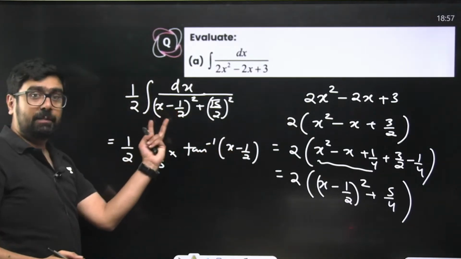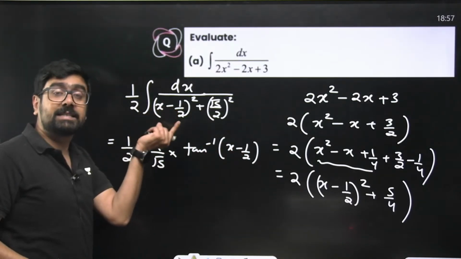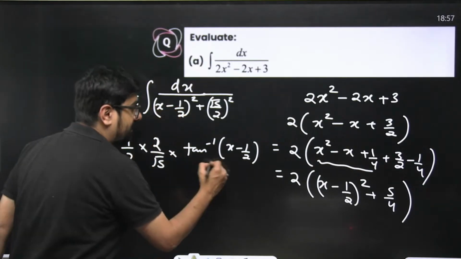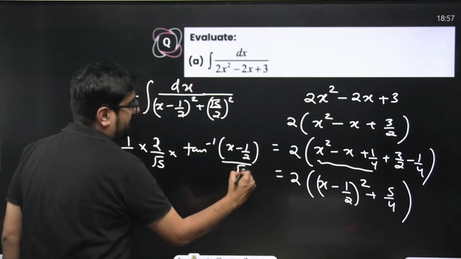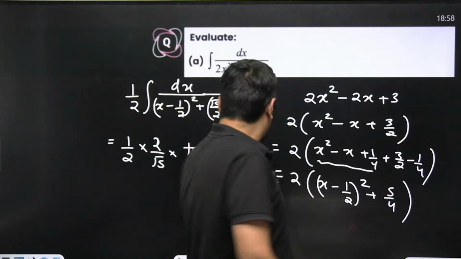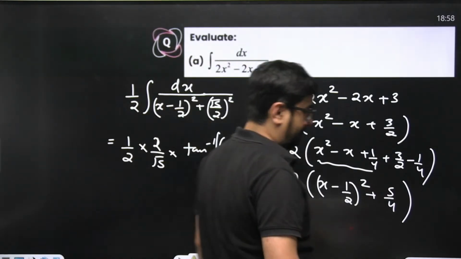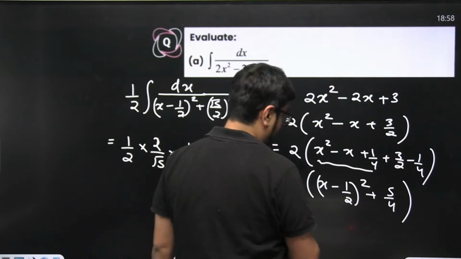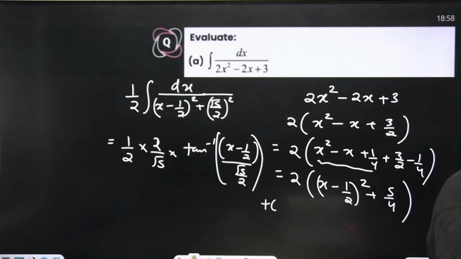Otherwise we'll have to divide by coefficient of x also, because it's not x, it's ax plus b, right? Divided by root 5 by 2, tan inverse of x by a. This entire thing plus c obviously will be there. This is going to be your final answer.